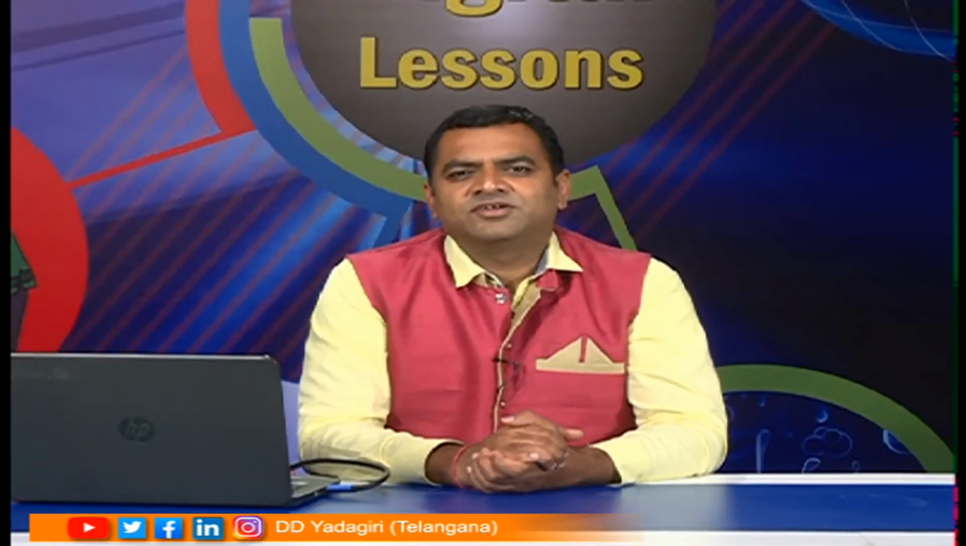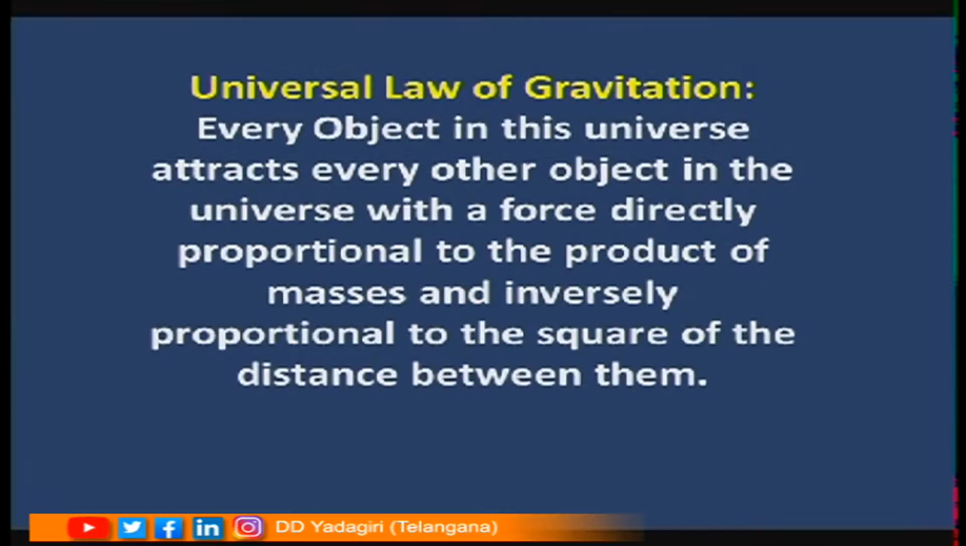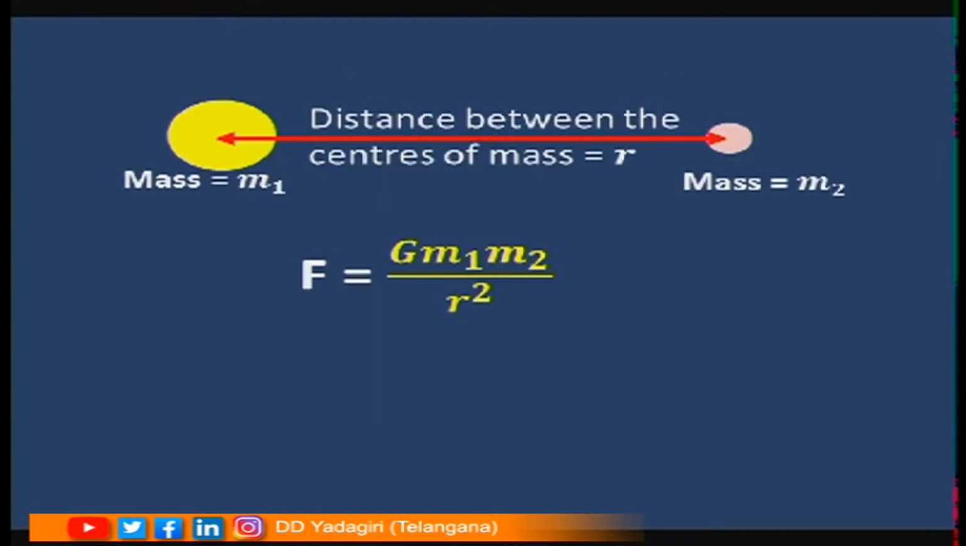Let us look at the universal law of gravitation once again. Every object in this universe attracts every other object in the universe with a force directly proportional to the product of masses and inversely proportional to the square of the distance between them. Here let us say we have two objects, mass m1 and mass m2. The distance between the centers of the mass is r. The force of attraction between them is given by G m1 m2 by r square.